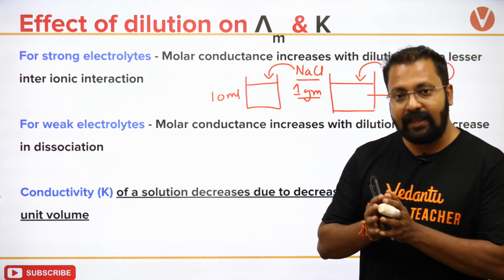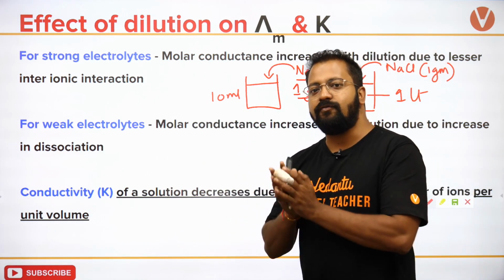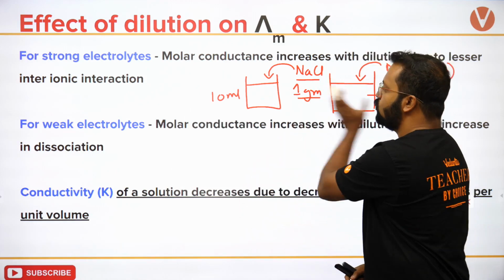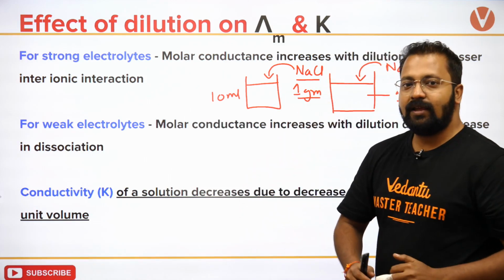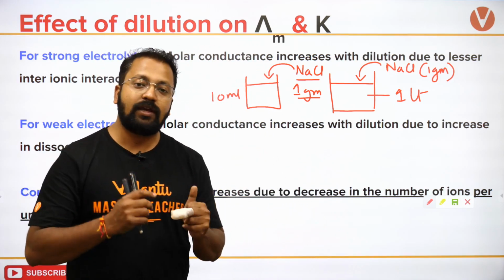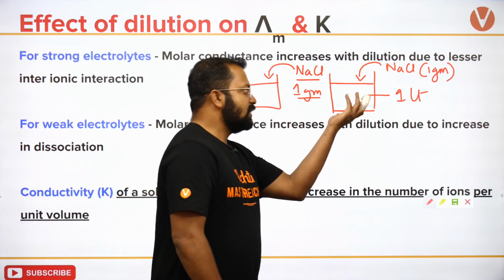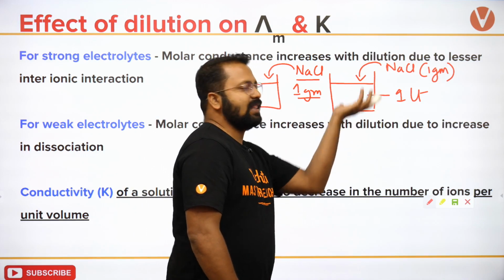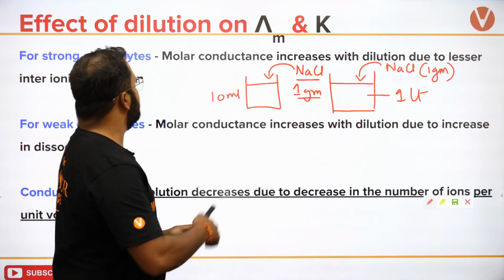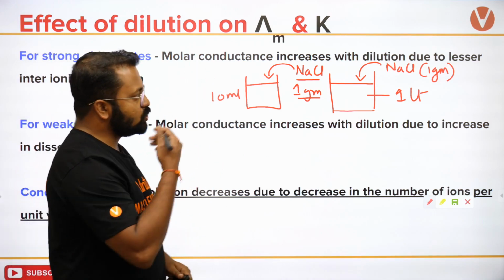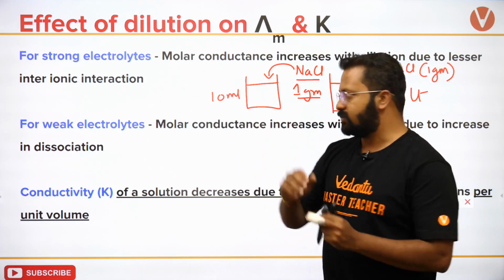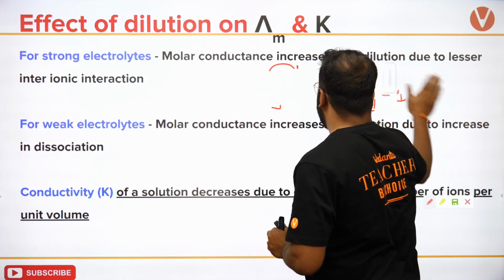We should be getting the same value of molar conductance in both of them. 100% dissociate हो गया तो दोनों में सेम मिलना चाहिए. लेकिन होता क्या है, सेम नंबर ऑफ आयॉन्स हैं, लेकिन इन दिस केस द conductance is slightly higher. I'll explain this why, but let's try and understand that molar conductance increases with dilution due to lesser interionic attraction. What happens? This was explained in the last class as well.